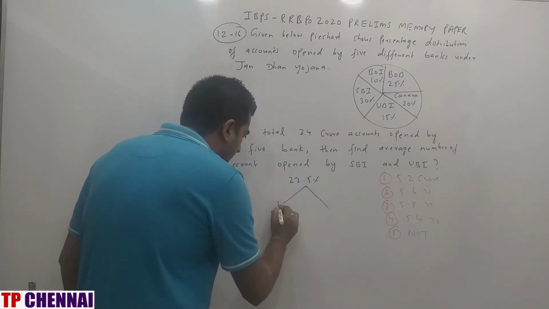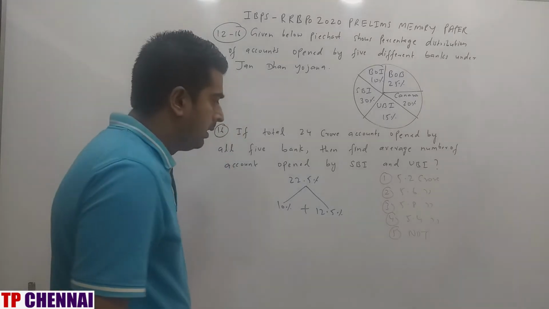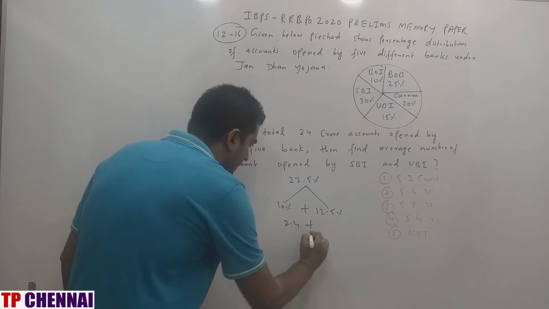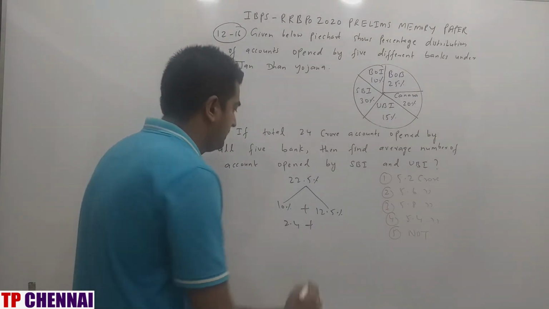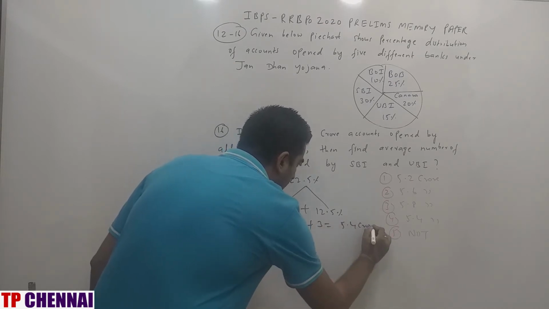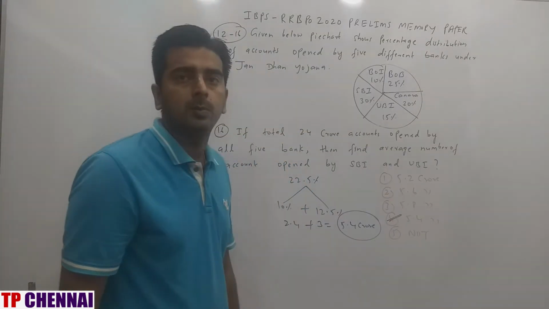I am breaking this number: 10% plus 12.5%. 10% of 24 is 2.4, plus 12.5% fraction value is 1 by 8, and 1 by 8 into 24 is 3. What is the total? 5.4 crore, which is nothing but the fourth option.